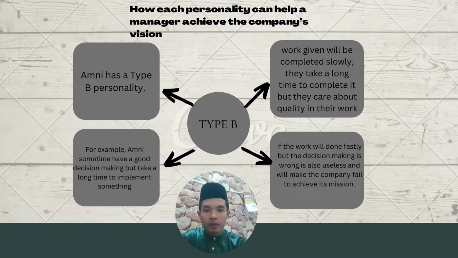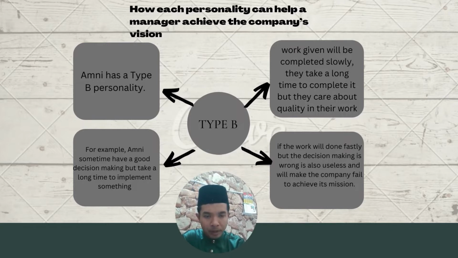Okay, next for type B, Amni has a type B personality. Work given will be completed slowly. They take a long time to complete it, but they care about the quality of their work. For example, Amni sometimes makes good decisions, but takes a long time to implement something.